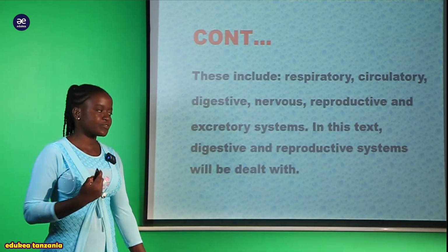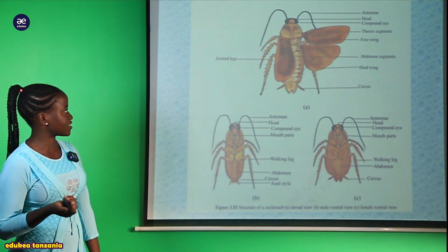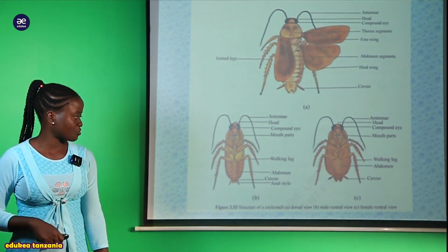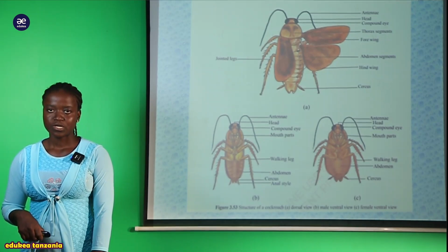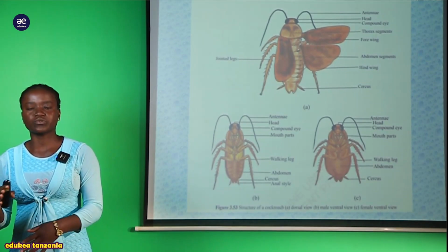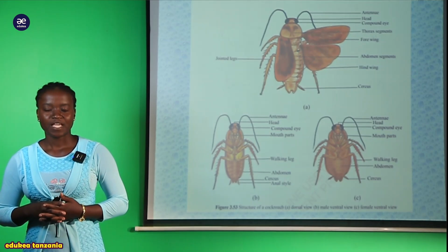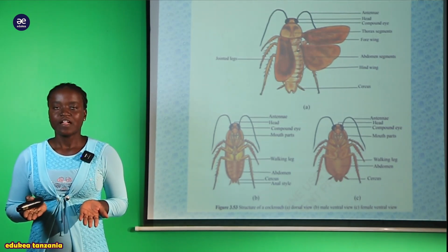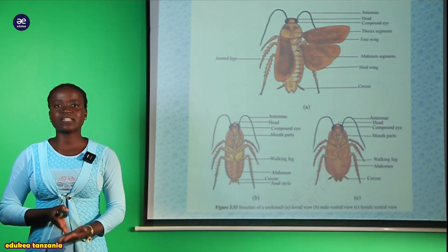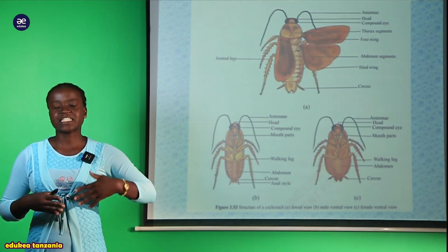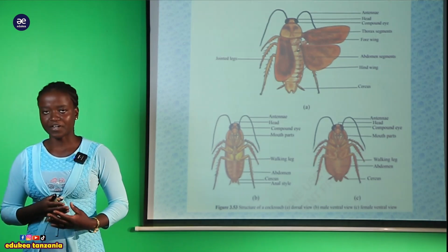So now my students, as we can see, this is the diagram which shows the structure of the cockroach. So now is where we are going to discuss one part after another. As we have already said, arthropods contain different kinds of systems that help them to survive within the environment.